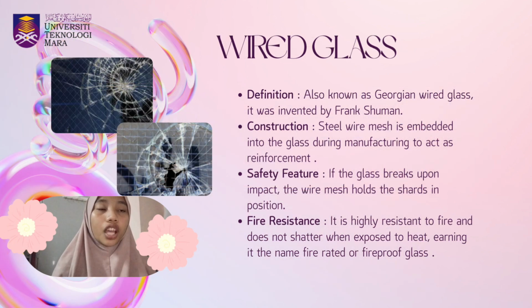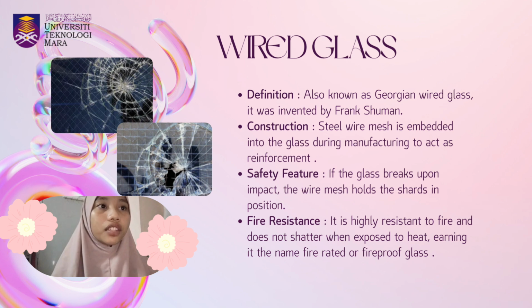Assalamualaikum and hello everyone. Today I would like to present about wired glass, also known as Georgian wired glass. Wired glass was invented by the French Germans. It is a type of safety glass that contains steel wire mesh embedded inside the glass. The wire mesh acts as reinforcement and increases the safety performance of the glass. During the manufacturing process, the steel wire mesh is placed into the molten glass before it cools and hardens. As a result, the mesh becomes permanently embedded within the glass.